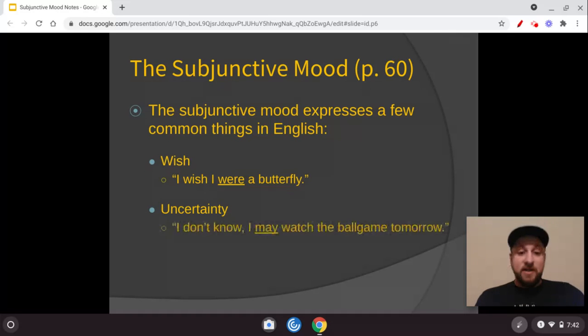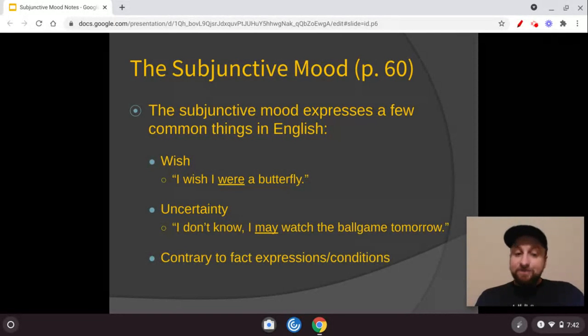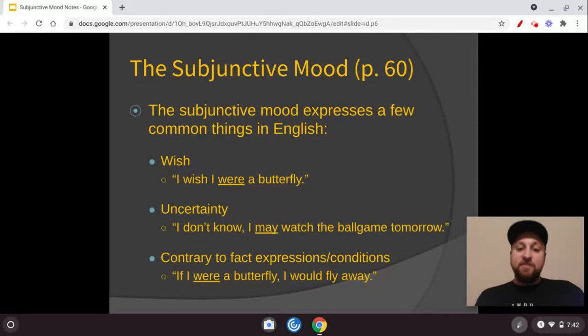We have uncertainty. I don't know. I may watch the ball game tomorrow. That's why we put the word may here in English. And then contrary to fact expressions or conditions. If I were a butterfly, I would fly away. On the condition that I were a butterfly, I would fly away. The subjunctive mood is why we say if I were and not if I was.